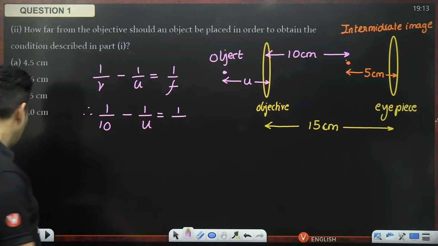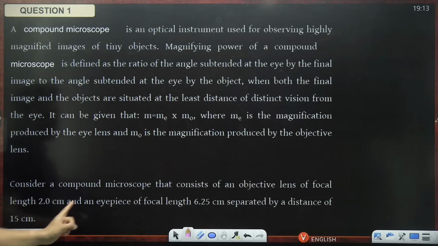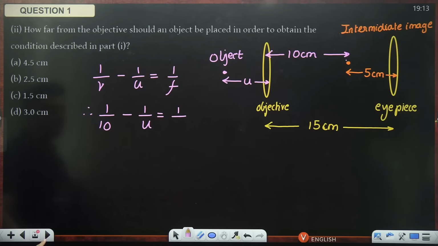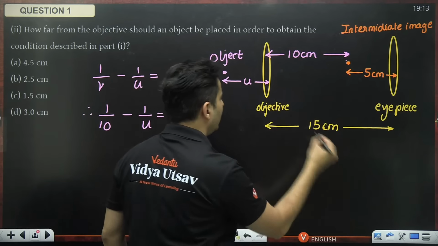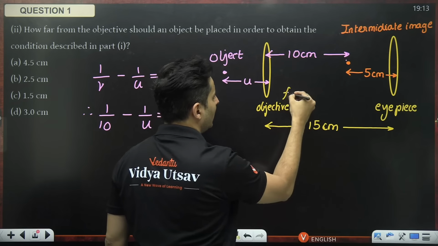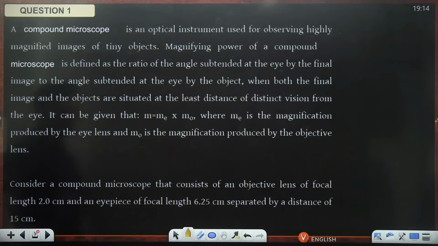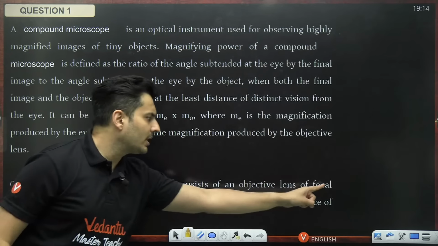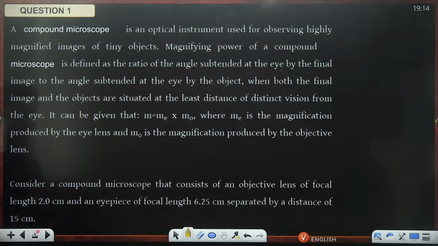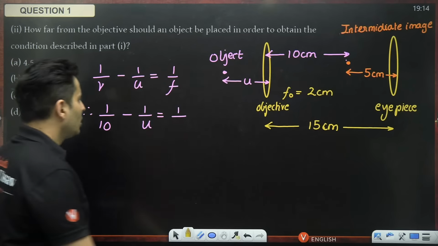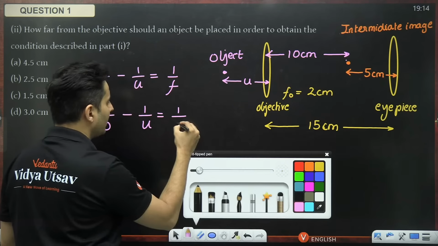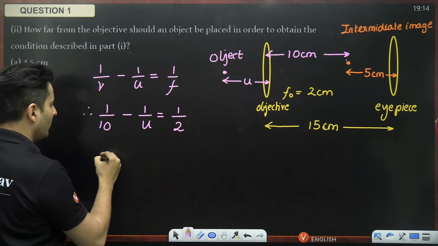Focal length, well, that should be given to me. The objective lens has a focal length of 2 centimeters. You can see it right over here. The objective lens focal length is 2 centimeters. That's it. So just put over here positive 2, it's a convex lens.